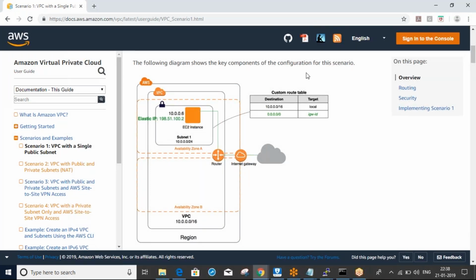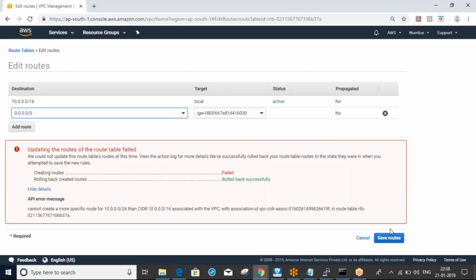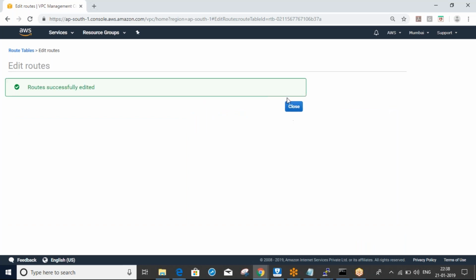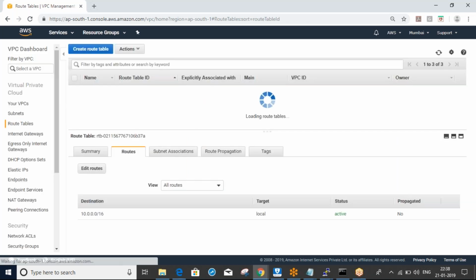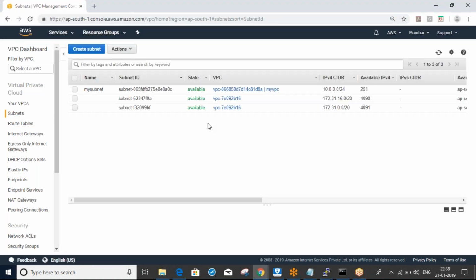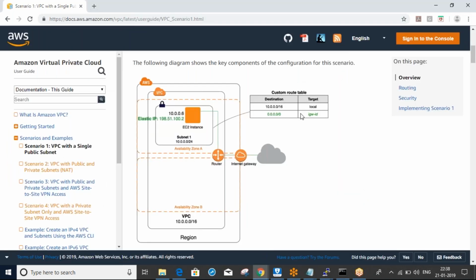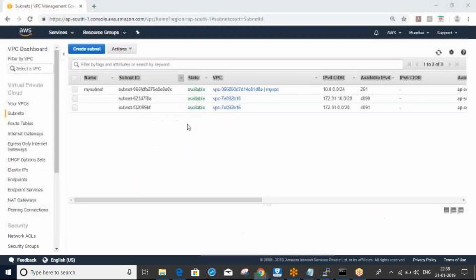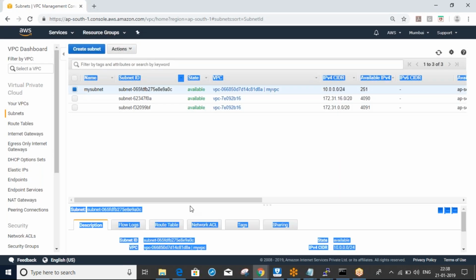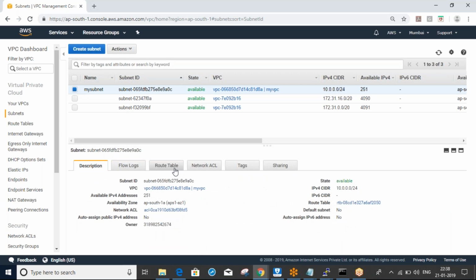So I am editing here. I am giving 0.0.0.0/0 and saving the routes. Done. Now this subnet became a public subnet. Now I have to associate this route table with this subnet. Go to subnet, then route tables.